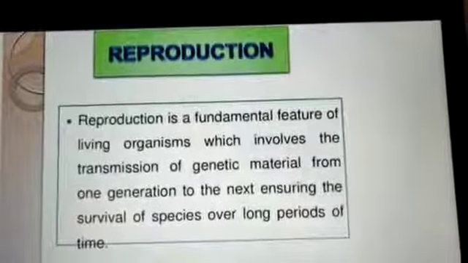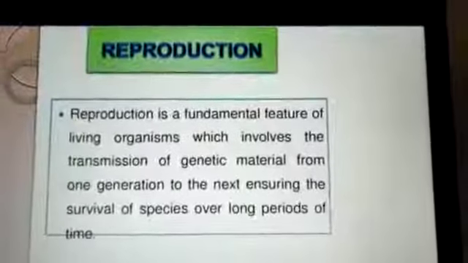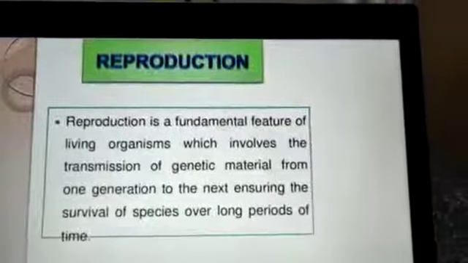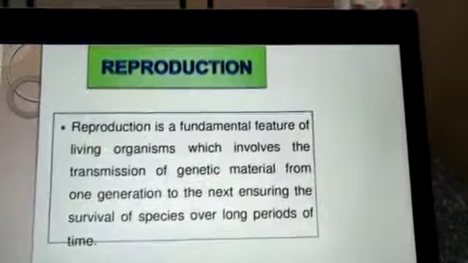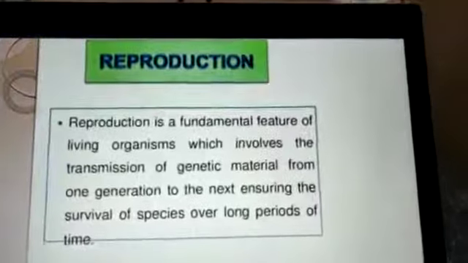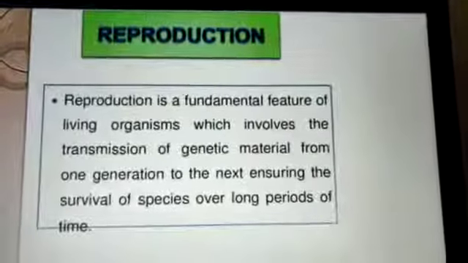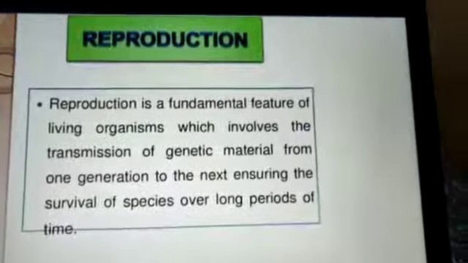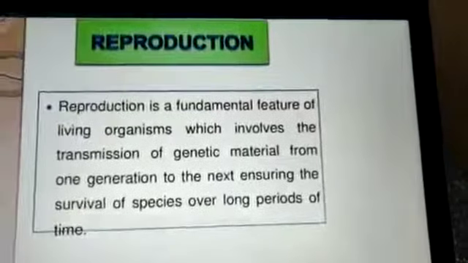We started the first unit, that is reproduction, and in this video we will have a look and recap the things which we studied. So first, as I told you, we started the first unit, that is reproduction. What is reproduction? Reproduction is nothing but a fundamental feature of a living thing which involves the transmission of genetic characters or material from one generation to the next generation. This is nothing but reproduction.